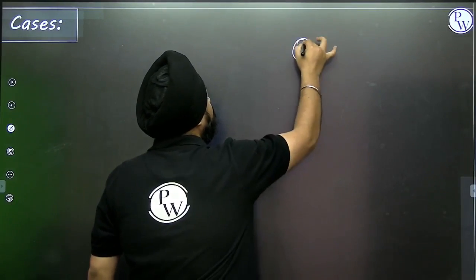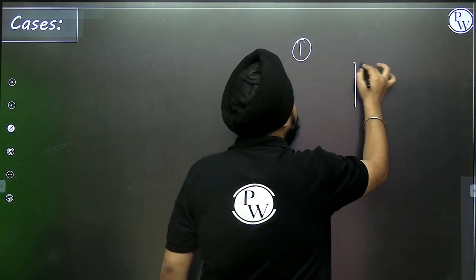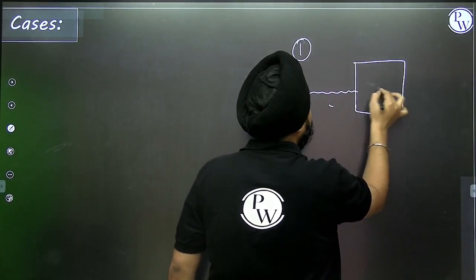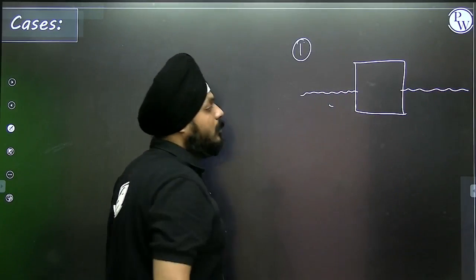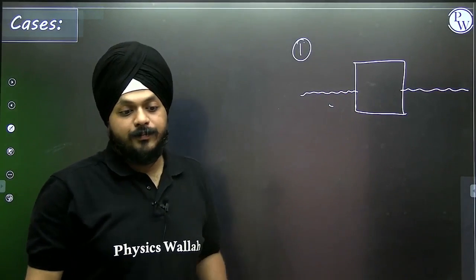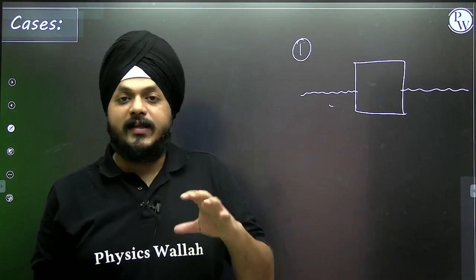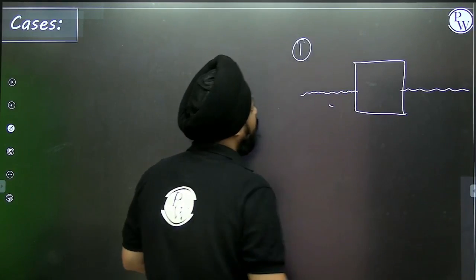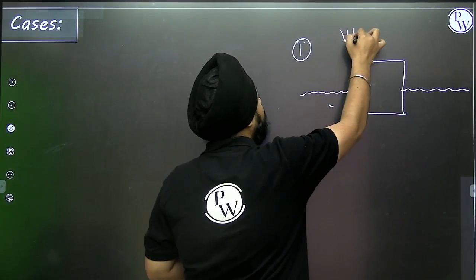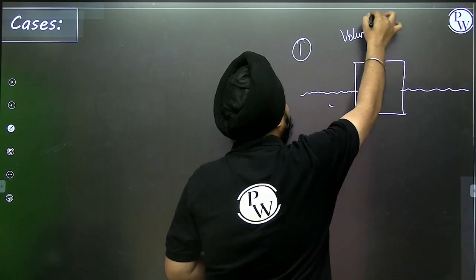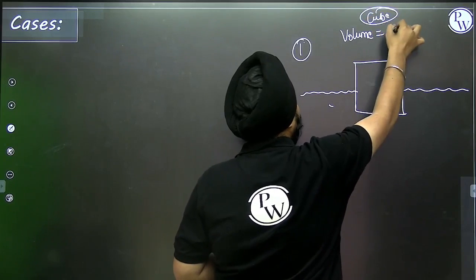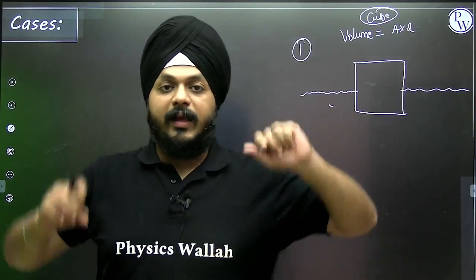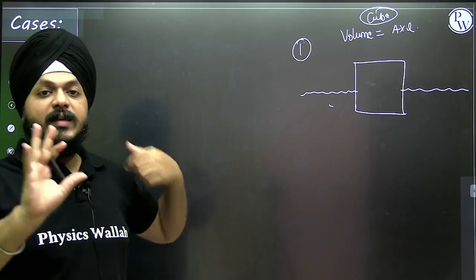First, suppose I'm talking about a cube. I'm showing you all an example of a cube that has length L. So the volume of the cube is area into length. The first case.